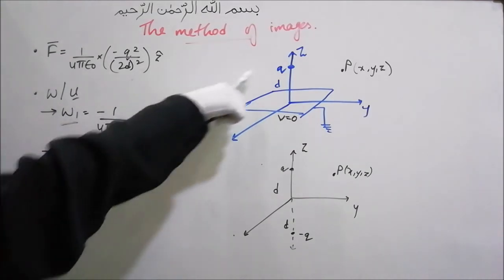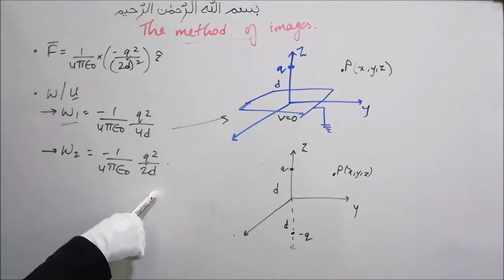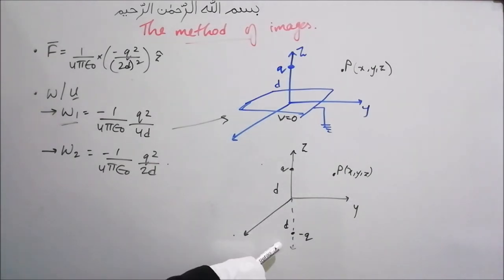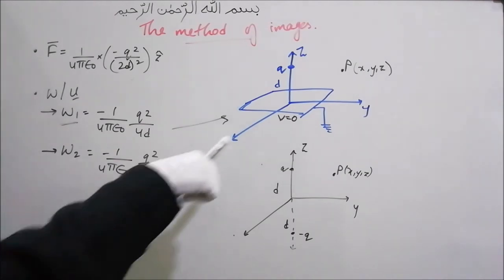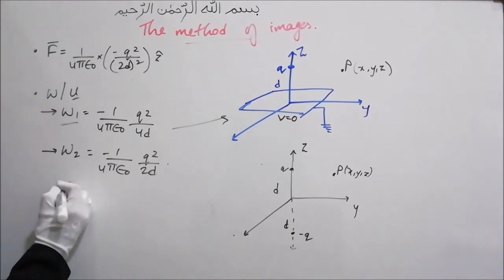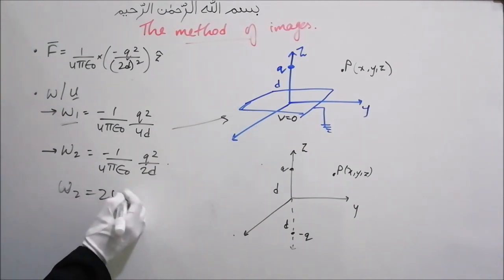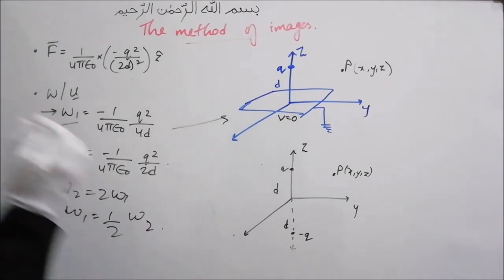Therefore, the only work done is due to the charge q. But in the second case, where we have two charges, plus q and minus q, we need to do work on both of these point charges. Therefore, the work done W2 will be equal to twice W1. Therefore, W1 is equal to half of W2.